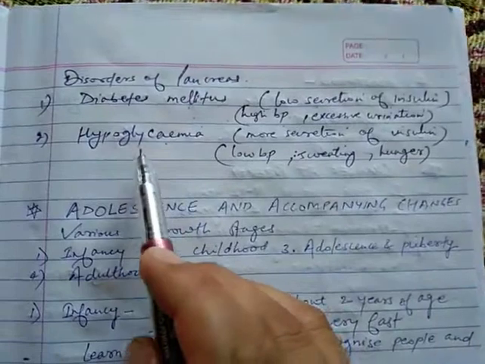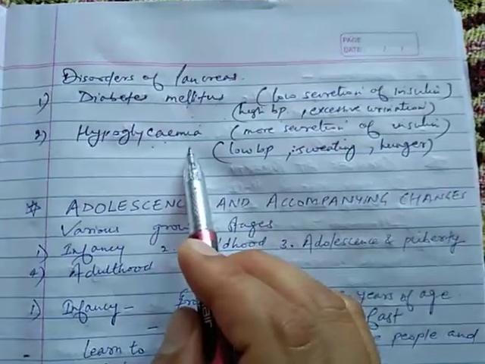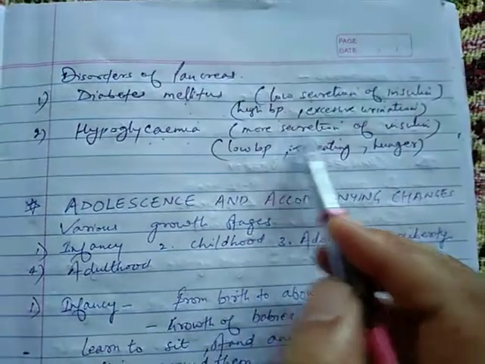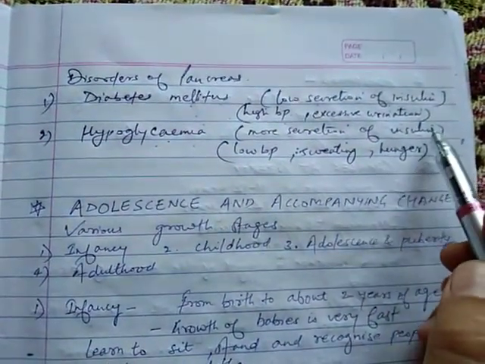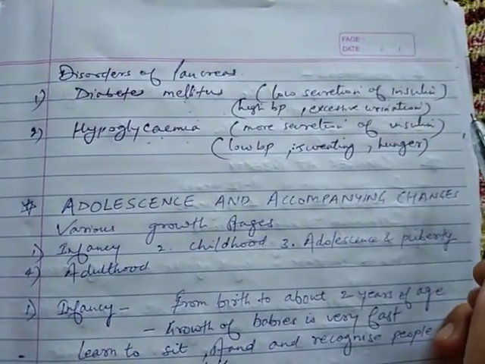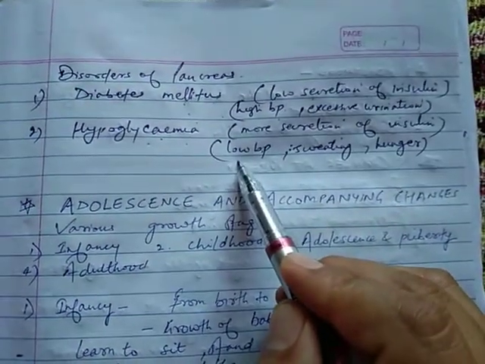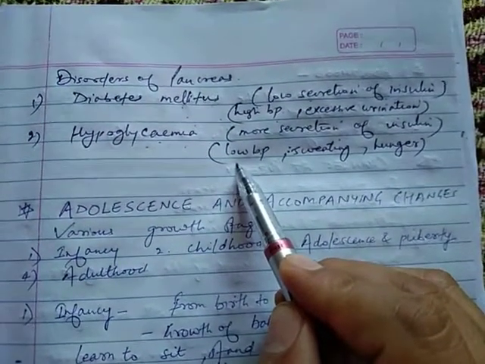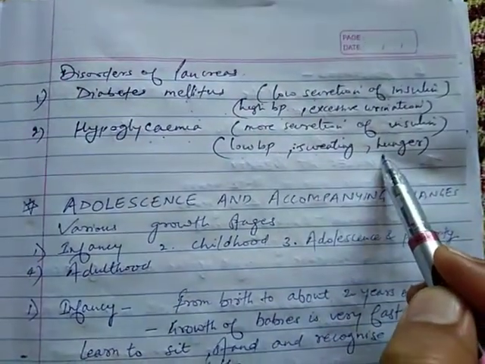Second condition is hypoglycemia. In this condition, there is more secretion of insulin. So this insulin, what it does, it lowers the level of glucose or sugar in the blood. So as a result, the blood pressure of the person decreases. The person suffers from a lot of sweating and the person feels hungry.